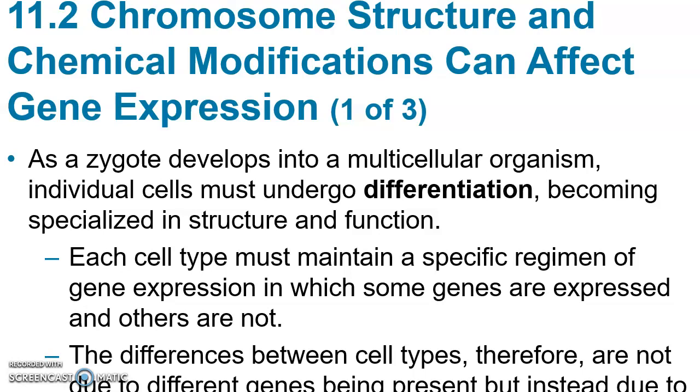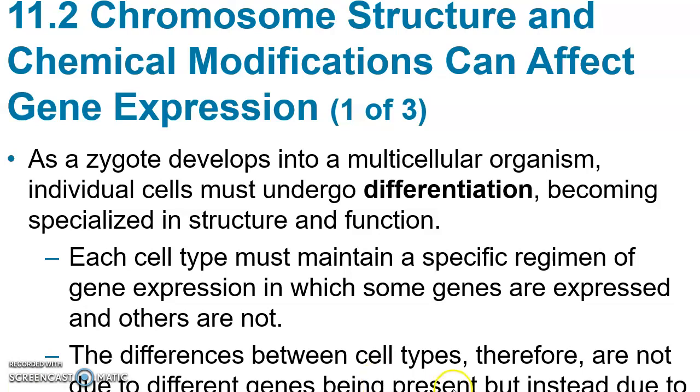So the cells undergo what's called differentiation to become specialized in their structure and function to meet the needs of the organism. Each of the cell types has a specific set of genes that are expressed, meaning that some genes are expressed and others are not.